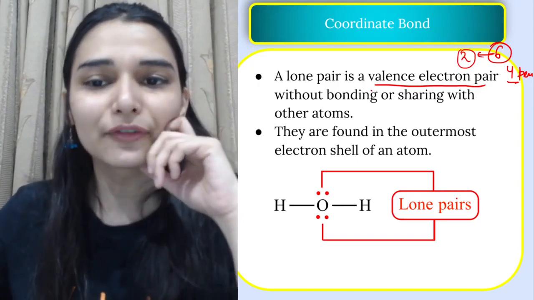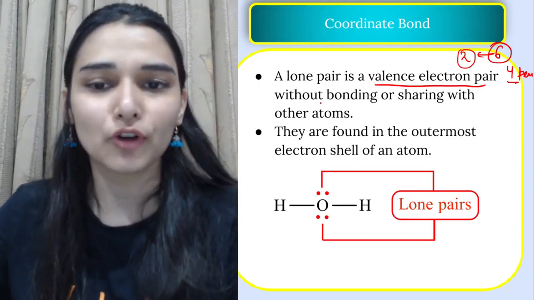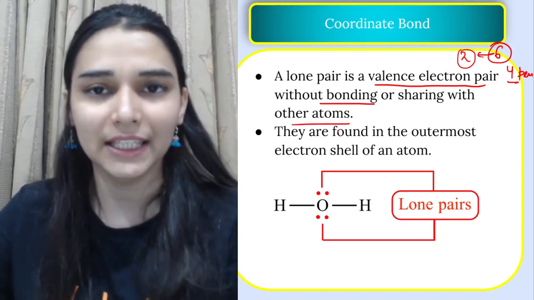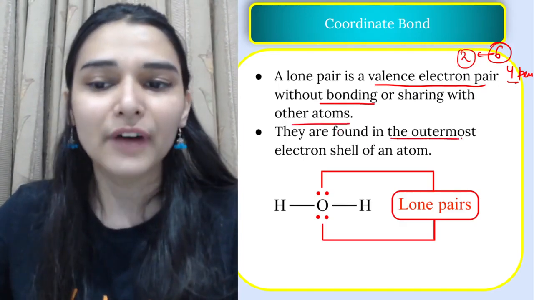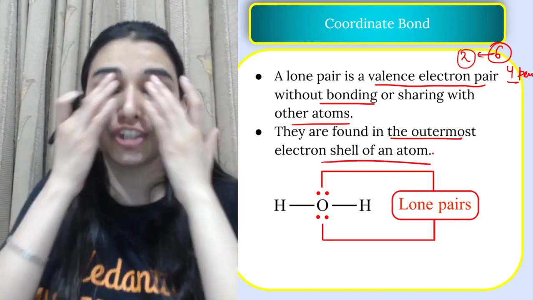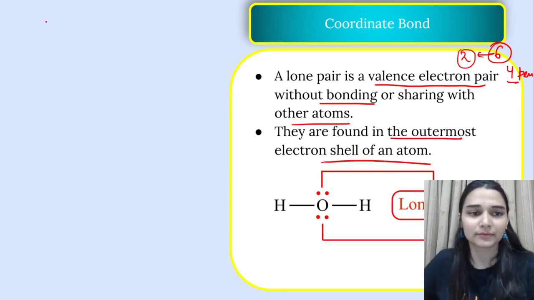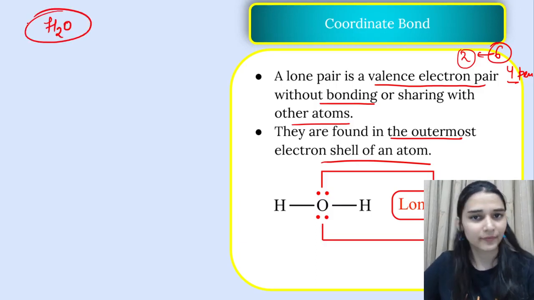Okay, so lone pair of electrons are those valence electron pairs which are not participating in the bond formation with any other atom. Okay, they are found in the outermost electron shell of an atom. I will make you understand by taking an example. देखो, let's understand the formation of water.